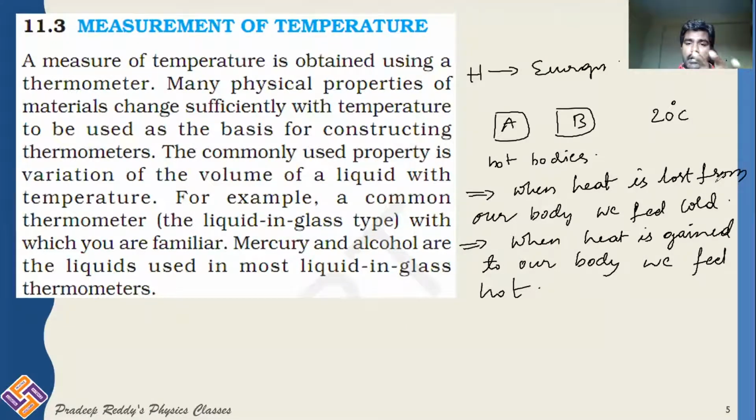You need to measure how much heat is present in this particular substance, on A as well as B. So generally, the degree of hotness of A and B is measured by a physical quantity named temperature, as we have already defined. So temperature is measured by a device called a thermometer. Temperature is measured by a thermometer.